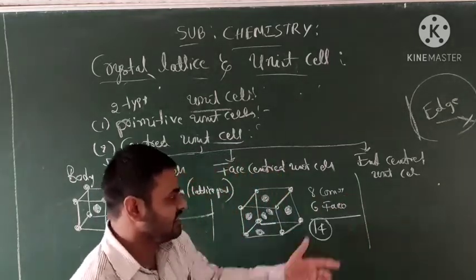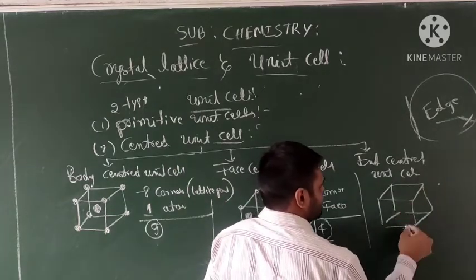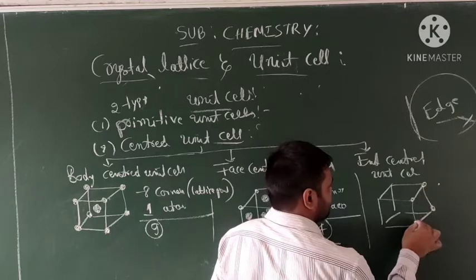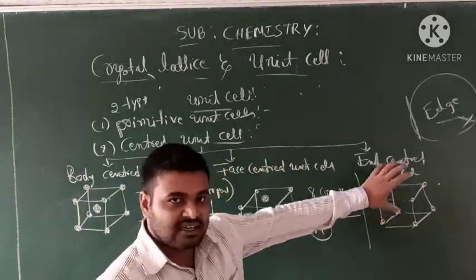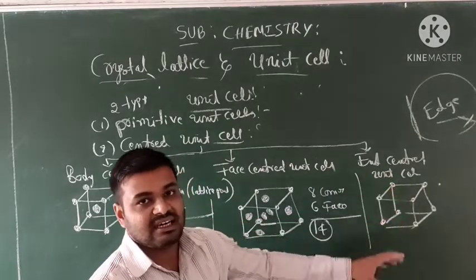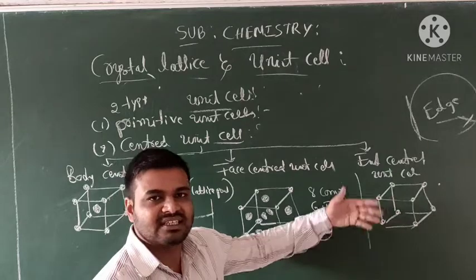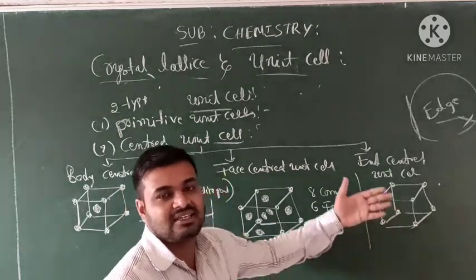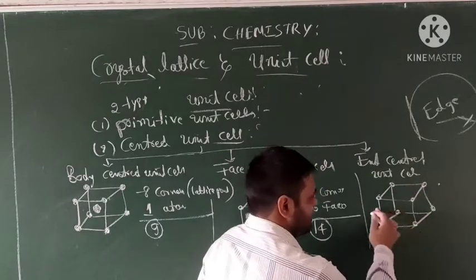What about the end centered? End centered means the same 8 points, 8 corners of constituent particles, and along with that, on opposite faces, alternate faces, further constituent particles are present, either up or down, either left or right.